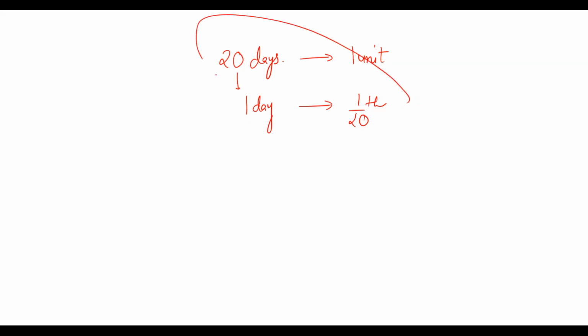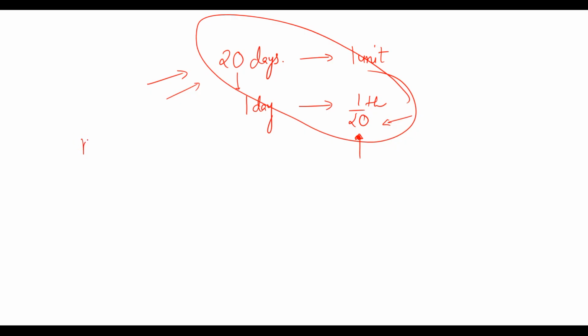Now look at these two numbers carefully. Days and work are always reciprocal of each other. Sometimes I'll call it efficiency. One day's work should be taken as efficiency also. So if I can do a work in 20 days and you can do the same work in 30 days, who's more efficient? I'll be more efficient because I need fewer days.